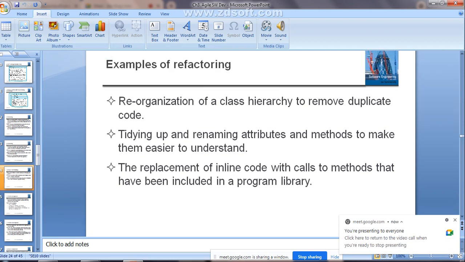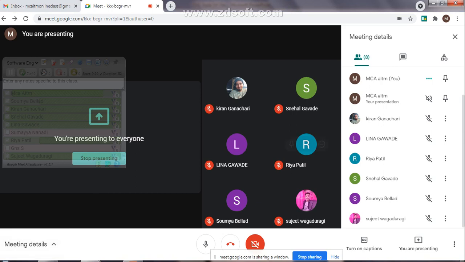See, the third example for the refactoring they have given is the replacement of the inline code with the calls to methods that have been included in the program library. What do you mean by inline code? What do you mean by inline function? At least you have remembered this one? You heard this in C++. I'm telling the name of the subject also, in which programming language you have studied. Friend functions, inline functions. Have you remembered what is inline function? No? Don't know what is inline function?